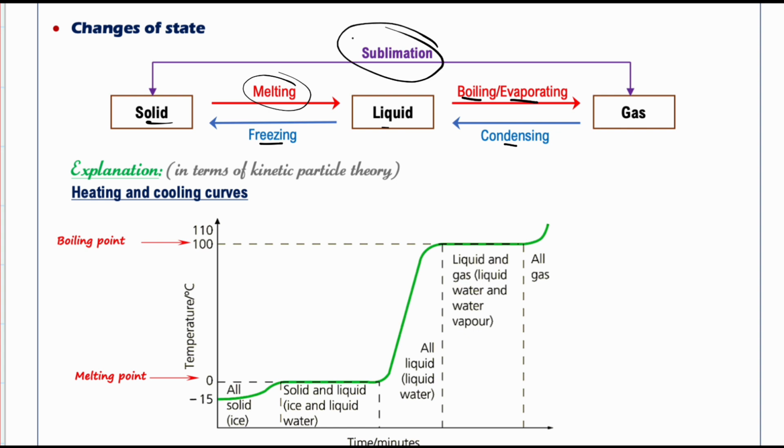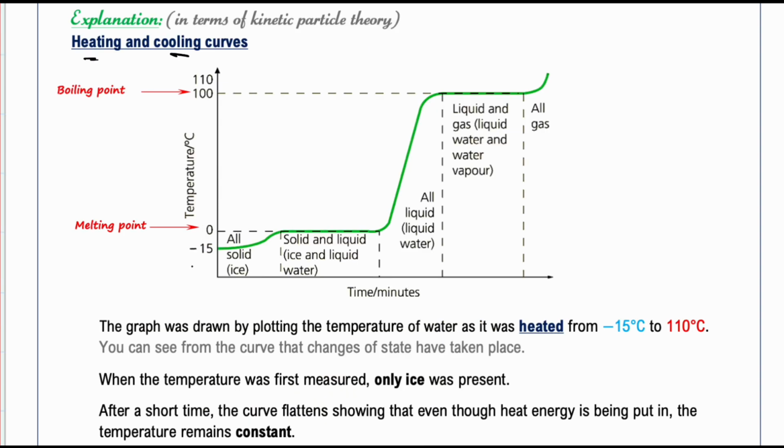To explain these changes of states, we may use heating and cooling curves. This is an example of a heating curve of water from minus 15 degrees Celsius to 110 degrees Celsius. On the y-axis, we have temperature, and on the x-axis, we have time. Adding more heat increases the temperature until it hits a plateau.